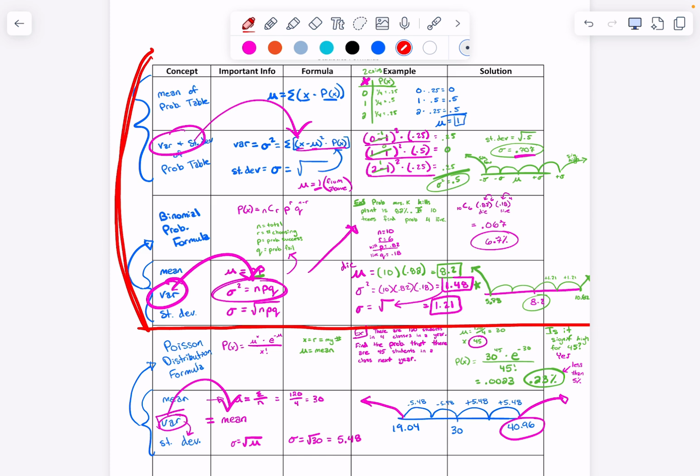Do we want to fill those first 4 out? Sure. Yeah? On a Friday because we have shortened periods? Yeah, because it usually takes us like 2 days to fill this thing out at the end of the chapter. That's a great idea. So we can fill this out, and I give you examples, and you actually have to do the examples and all the things, right?